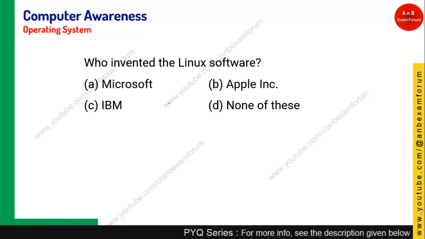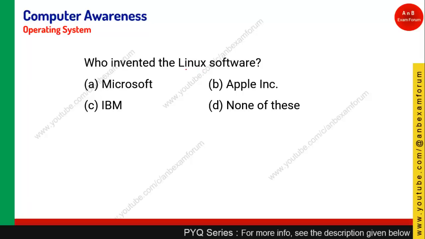Let's see the next question. We have seen there are four kinds of software which are popularly used by industries, and Linux is one of them. So who invented Linux? We know that Microsoft made MS-DOS and Windows. Windows is basically Microsoft proprietary, whereas Apple has Mac OS, as we have seen.